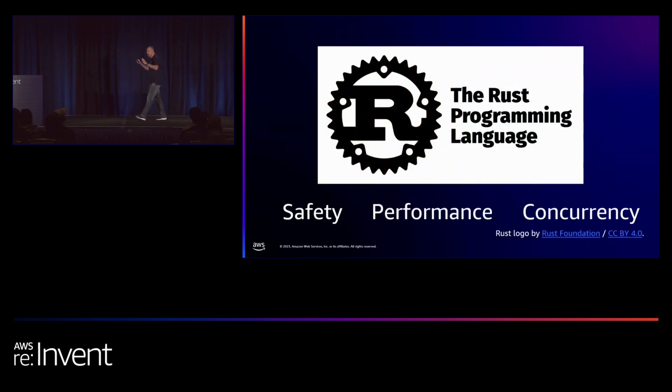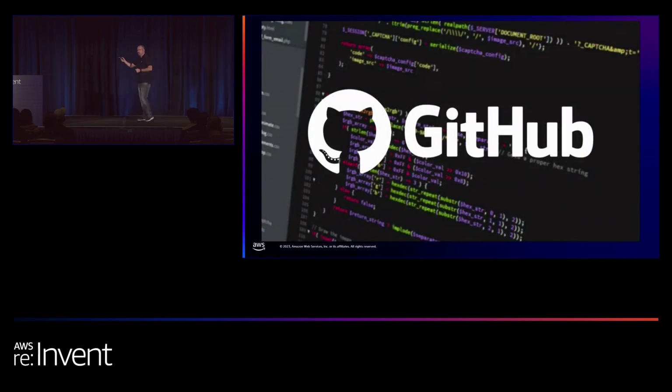So for those who are not familiar with Rust, a one-liner. What is Rust? Rust is a programming language that focuses on safety, performance, and concurrency. And of course, you are more than welcome to read online. As I mentioned earlier, I'm going to have the source code at the end of the session. The source code is available on GitHub. So in addition to the different strategies that I'm going to share with you, the source code also contains a dev container configuration with all the relevant tools and their respective configuration that I'm going to show you during this presentation, which you need in order to develop Rust for serverless. So it's not only code.